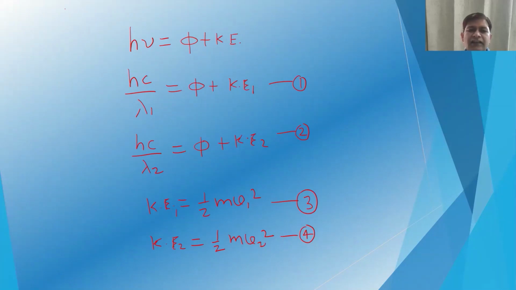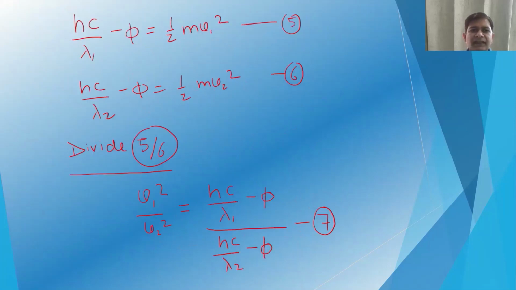Now we can also say that kinetic energy 1 is equal to 1/2 mv1 squared, and kinetic energy 2 is equal to 1/2 mv2 squared, where m is the mass of the electron and v1 and v2 are the velocities of the electron corresponding to lambda 1 and lambda 2 wavelengths that are shining on the emitter plate. So for that we can write hc/lambda 1 minus phi is equal to 1/2 mv1 squared, and hc/lambda 2 minus phi is equal to 1/2 mv2 squared.